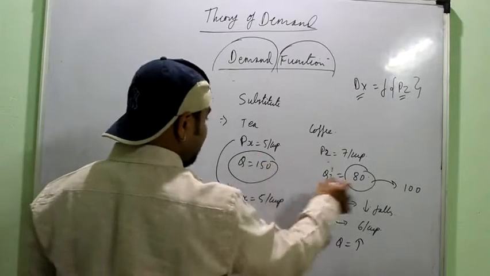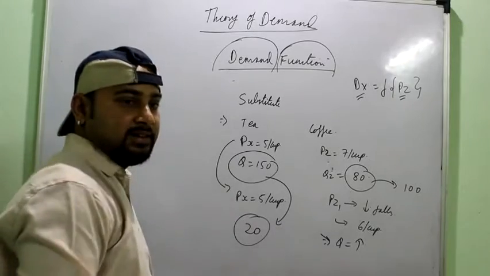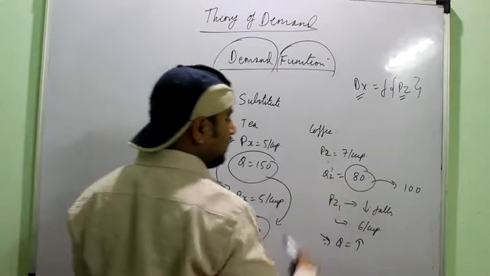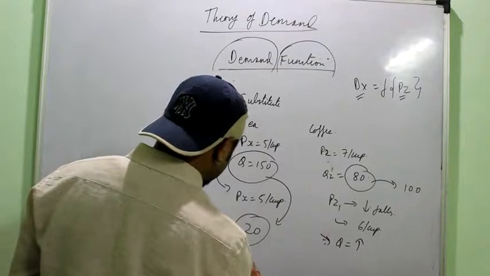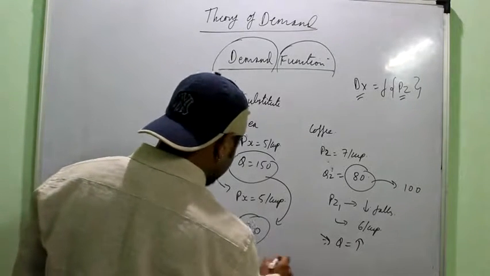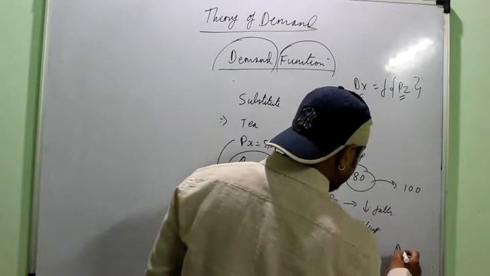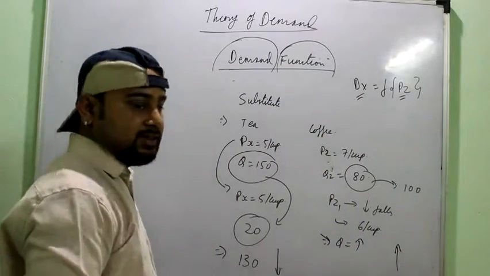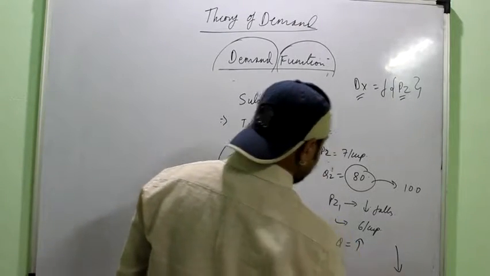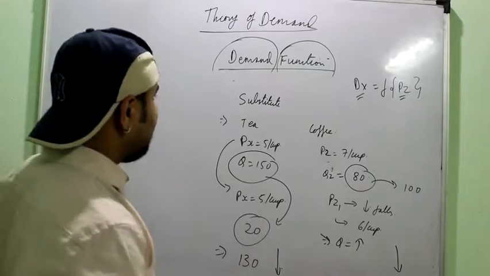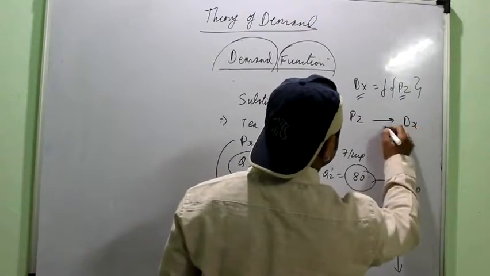These 20 people are the ones who were earlier buying the tea, right? They have moved on to buy the coffee. So it means now the demand for tea is only 130 units. We can see that dx falls when the pz falls. Okay, so there is a direct relation between pz and dx.